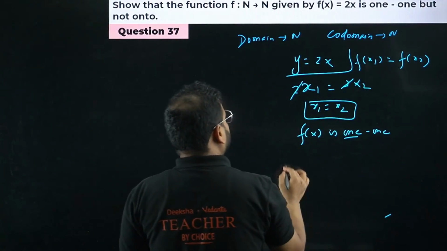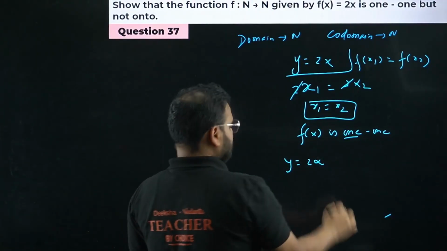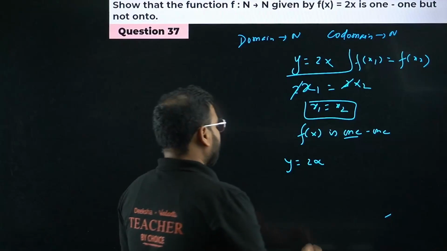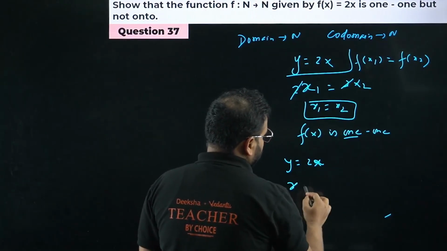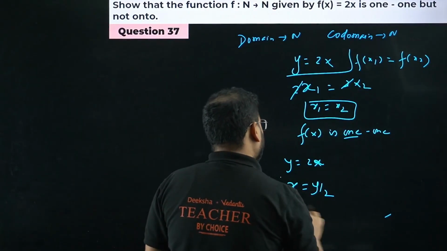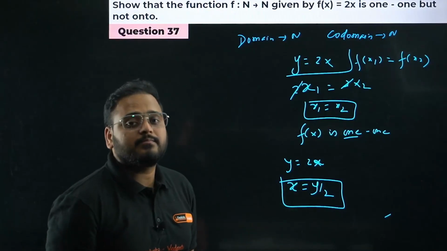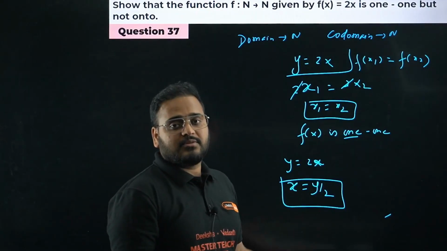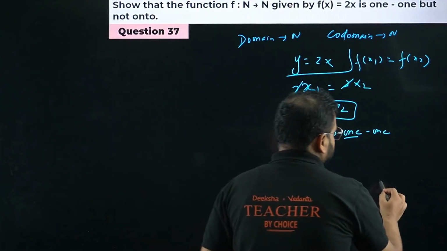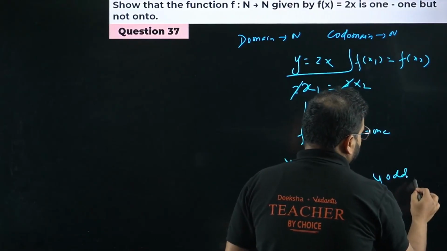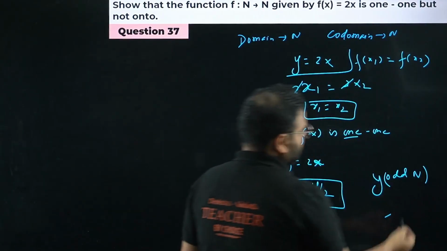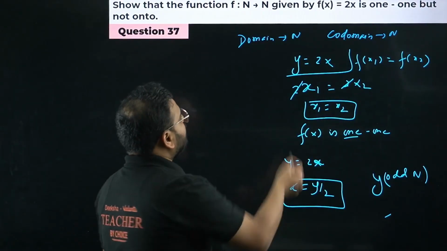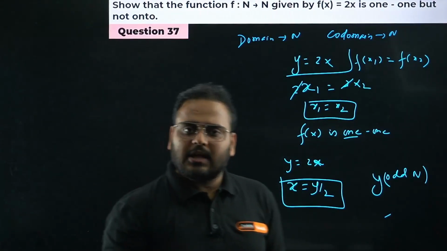But if we take y equal to 2x, and I want to find the value of x from here, I get x equals y by 2. Will x always be a natural number? Think about it. If I take y to be an odd natural number. Whether you take odd or even, both are natural numbers only, right?